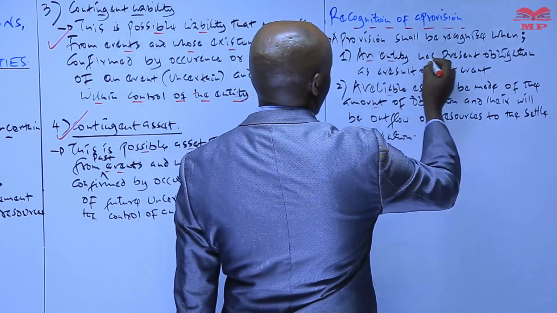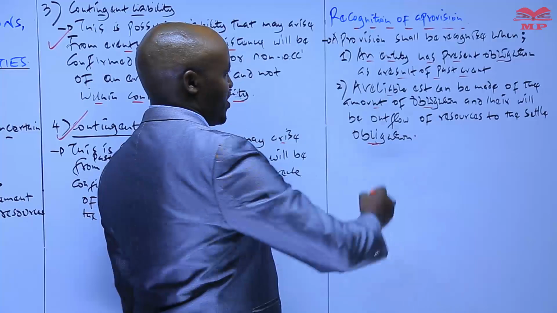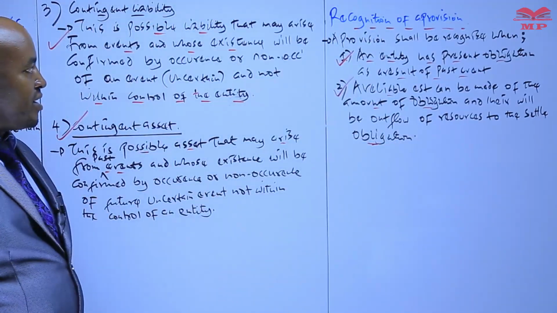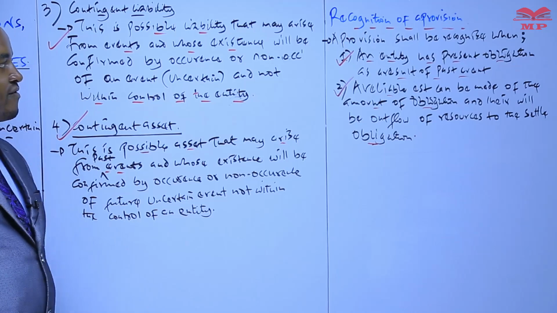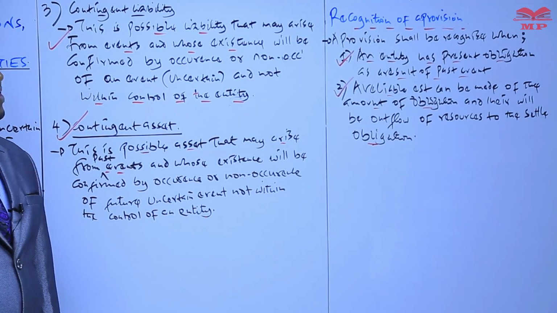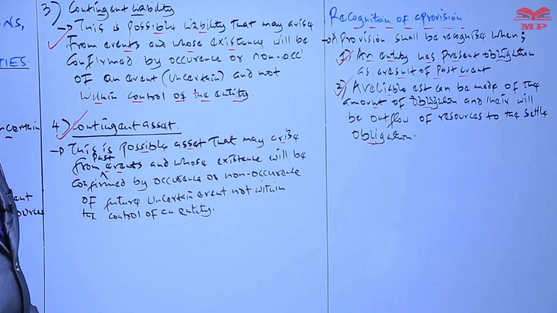And also the entity has a present obligation as a result of past events. So those are the two conditions which must be fulfilled for the company to recognize a provision in accordance with IPSAS 19 and also IAS 37.